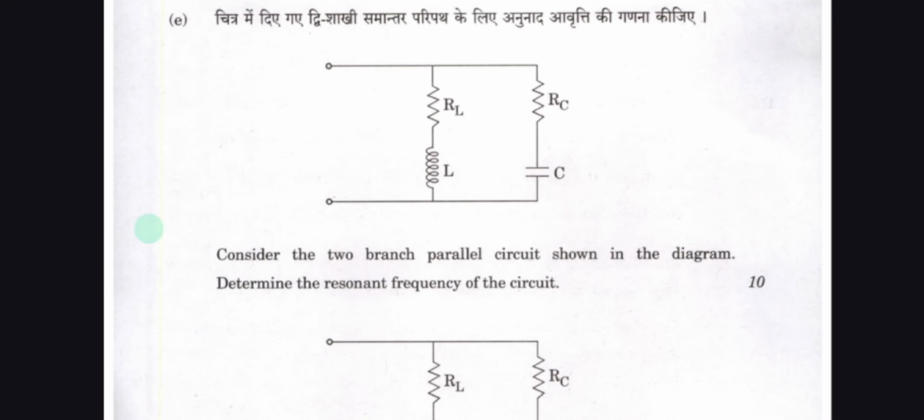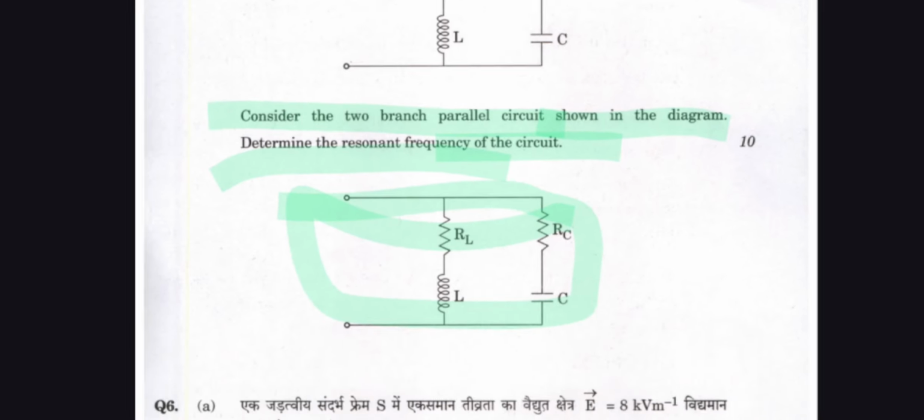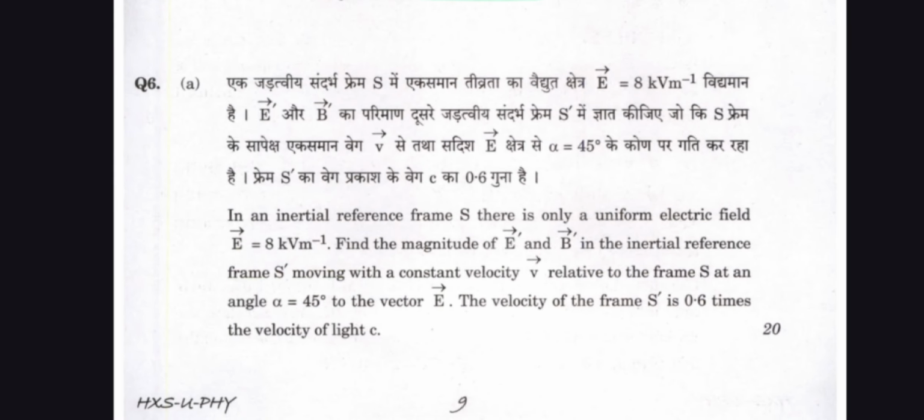And question number e is here. Consider the two-branch parallel circuit in the diagram. Determine the resonant frequency of the circuit. So come to the question number next.